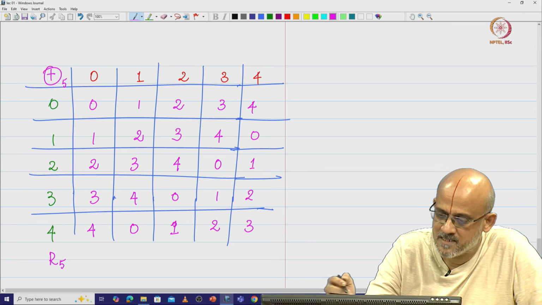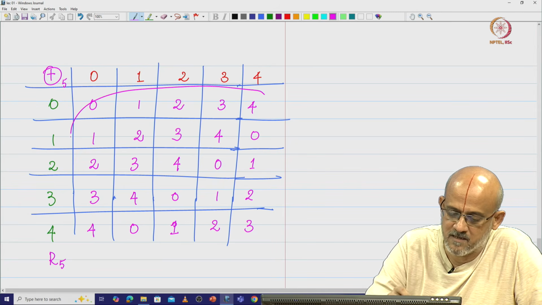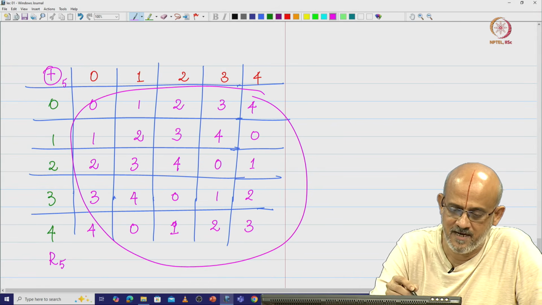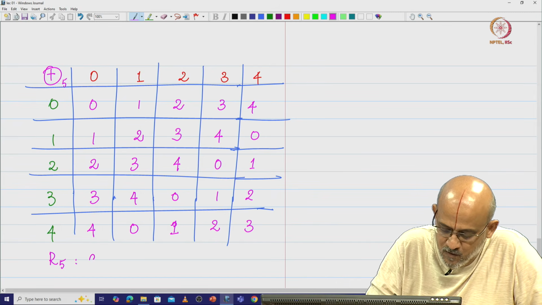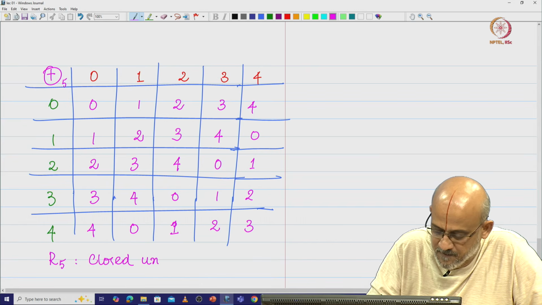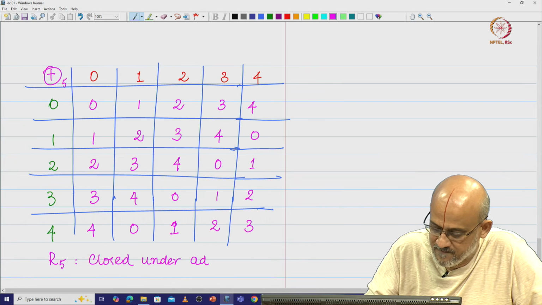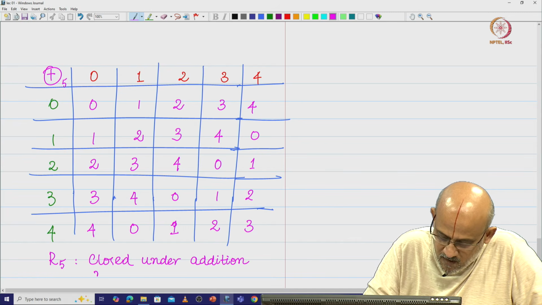All these numbers inside the table are elements of R5 itself. That means R5 is going to be closed under addition modulo 5.